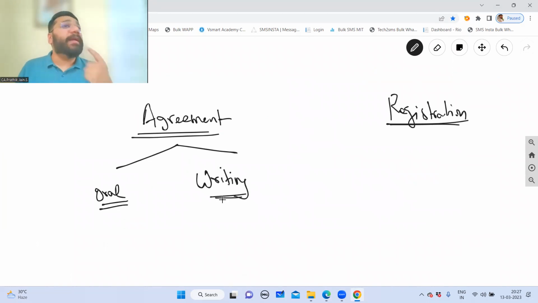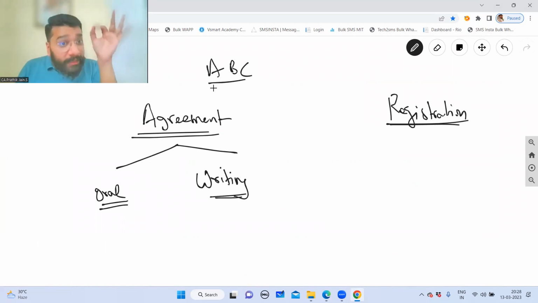Let's suppose there are three partners, A, B, and C, all agreeing that profits will be equally distributed. If there is an oral agreement accepted, the Indian Partnership Act 1932 does not say the agreement should be only in writing. It says that an agreement should be there, let it be oral or let it be in writing.